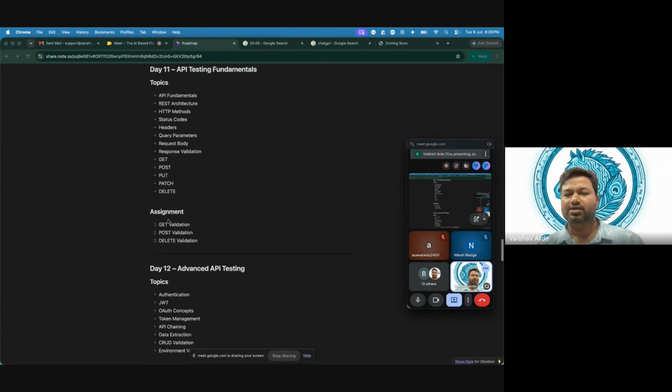In UI testing, you have to learn everything about the web page. You need to know HTML, CSS, JavaScript. JavaScript is common, but you also need to know how to handle different kinds of buttons and all those things. But in API, you just have to learn it here.